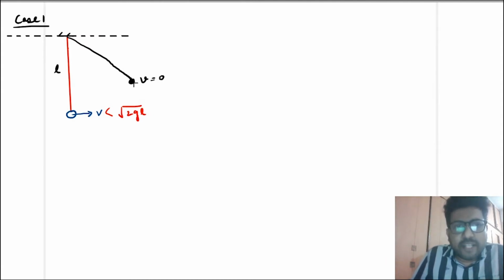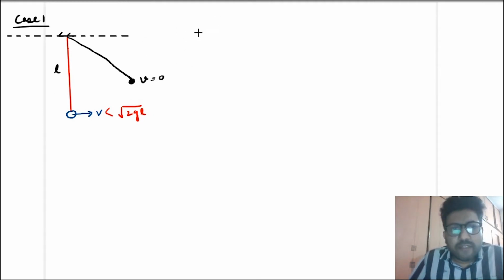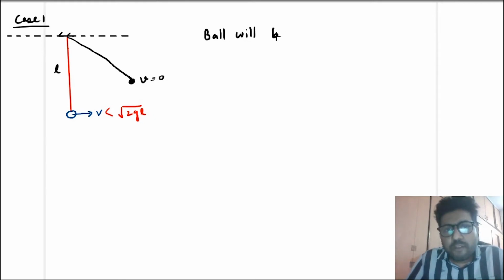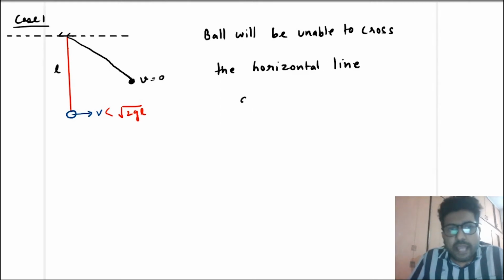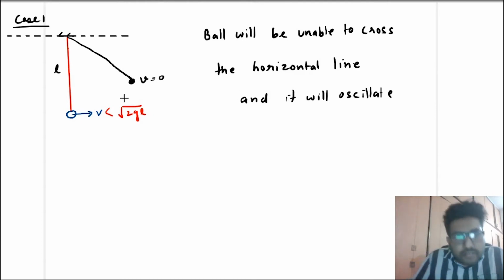So in case 1, when V is less than root 2 GL, the ball will be unable to cross the horizontal line and it will oscillate with certain angular amplitude.